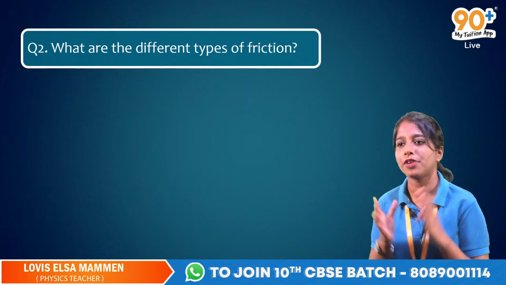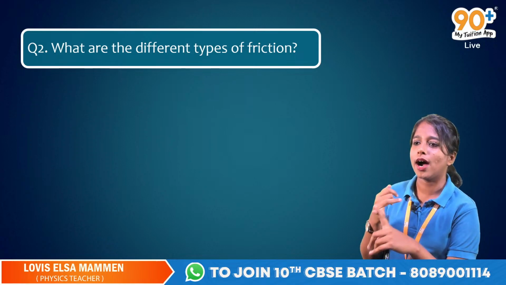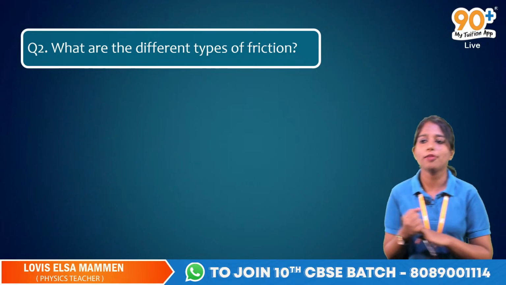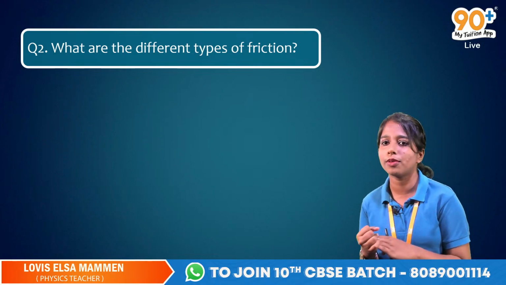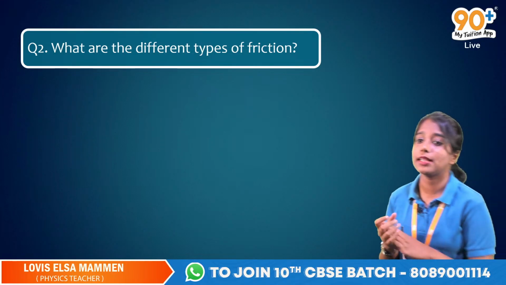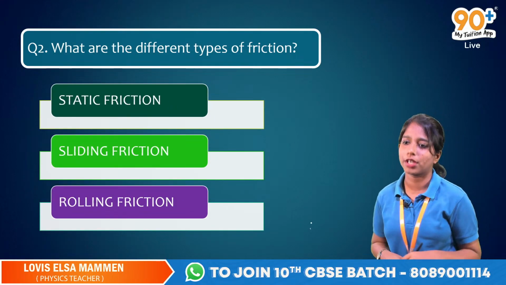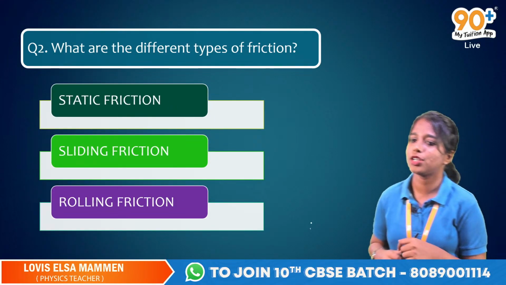How many types of friction will there be? Whether it is 1, 2, 3, 4 or 5, how many will it be? Normally, when different types of friction are asked, you need to know how many types there are and which they are. Yes, there will be 3 types of friction. Yes, Shibumon, that is the answer.